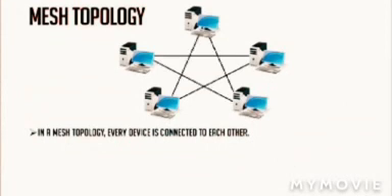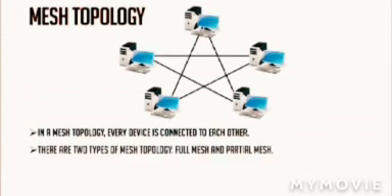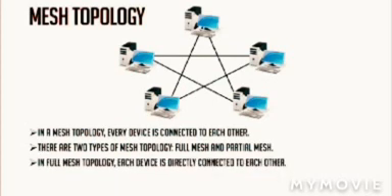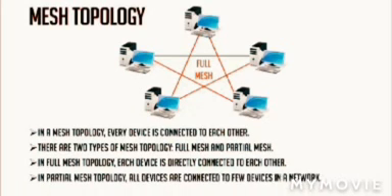Now the mesh topology. In a mesh topology, every device is connected to each other. There are two types of mesh topology: full mesh and partial mesh. In full mesh topology, each device is directly connected to each other. As you see in the figure, see the red lines. It is a full mesh topology.